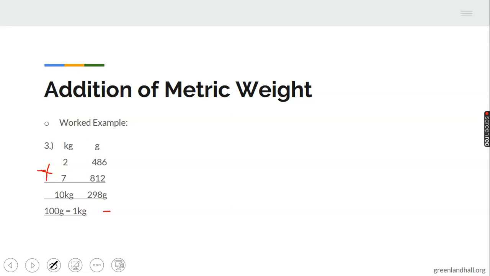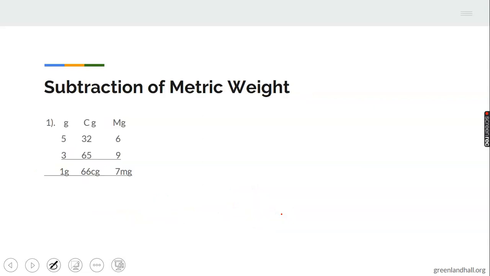Then you move the 10 here to the kilogram. Then we have 1. 3 plus 7 will give us 10. That's why we have 10 kilograms, 298 grams. Is that okay? Good. Do we understand addition? Because we are moving straight now to subtraction.